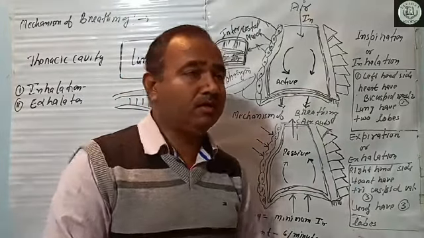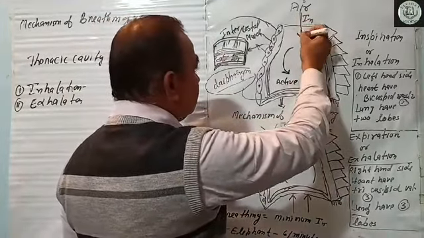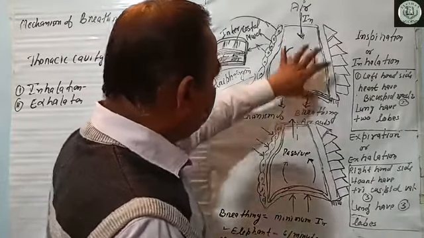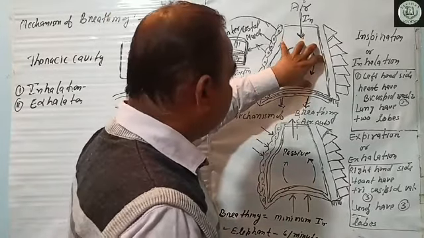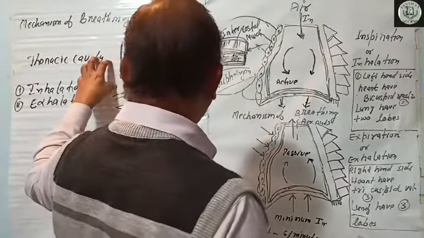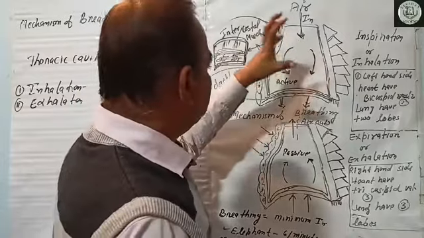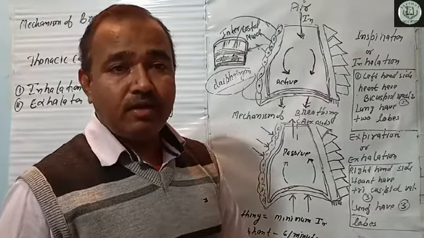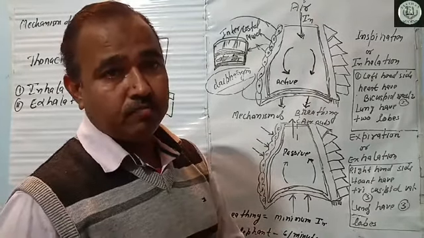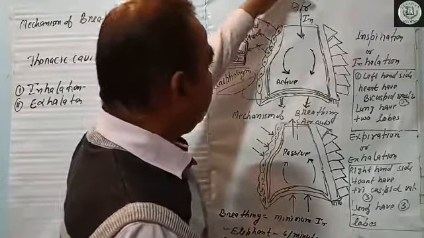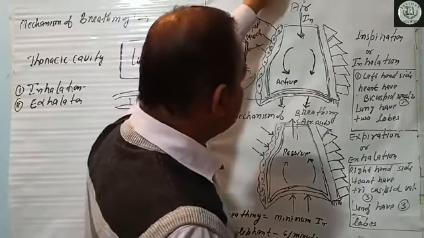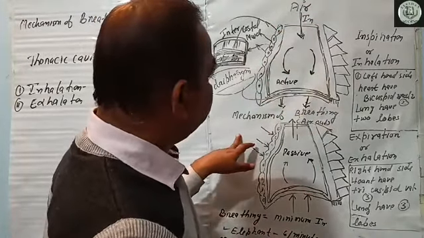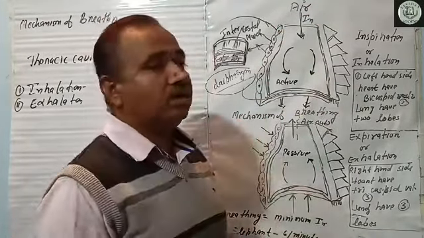To balance the pressure, air enters inside the lungs. In other words, when the volume of the thoracic cavity is increased, ultimately the volume of the lungs is also increased. That creates a negative pressure. To balance this pressure, air is pushed from the external environment to the lungs, and the process of inspiration or inhalation is carried out.